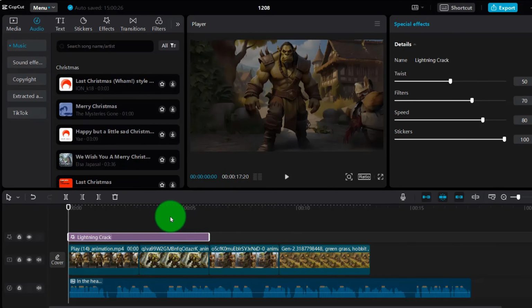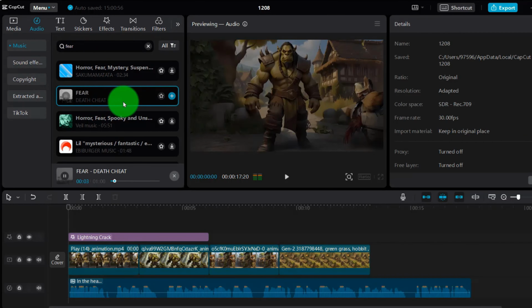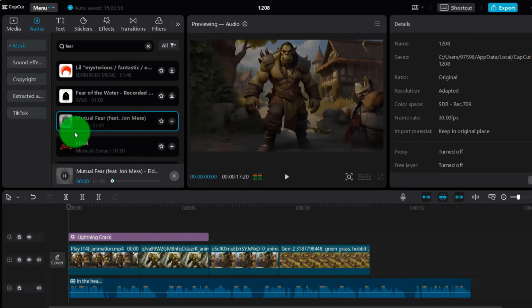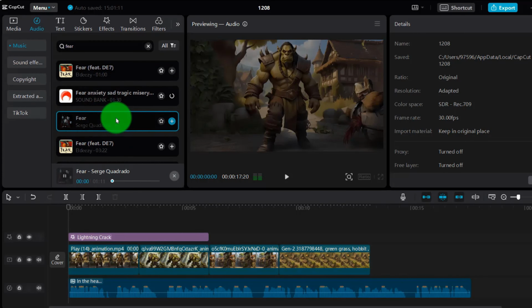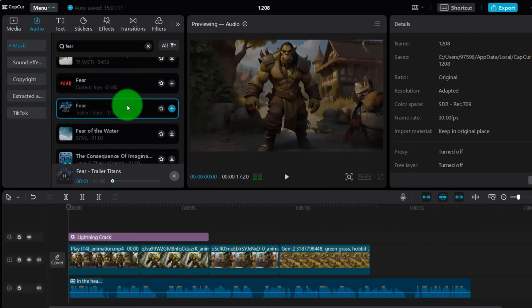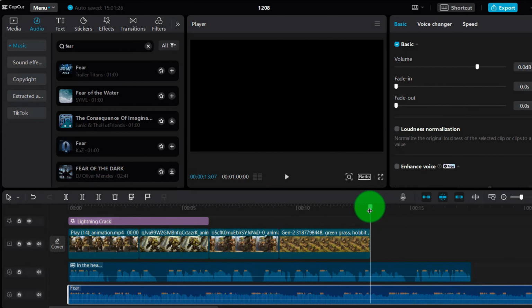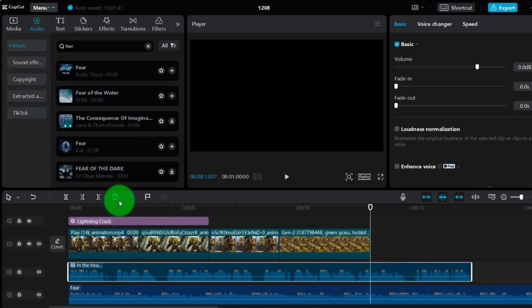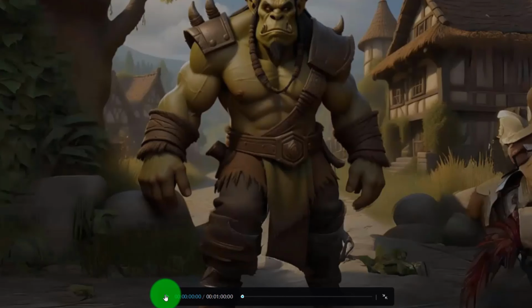We also need scary background music, so we came to this music library. We searched for a scary type of music. We can also listen to some of the music. I think this is a good one, so I'm going to use this music in the background. The content is too long, so we just have to come here and cut it off. And this lightning effect can also be adjusted with different parameters. Below, you can see how it works.